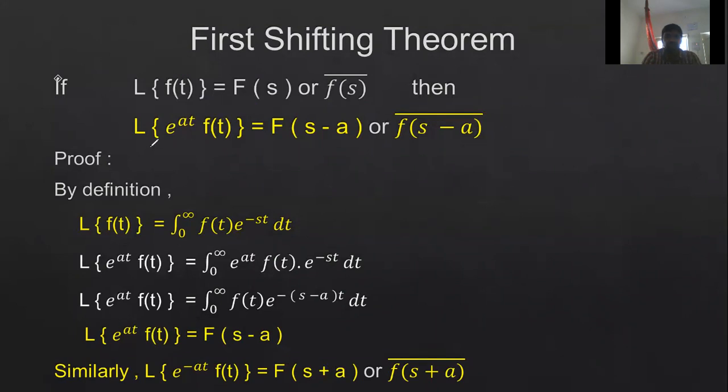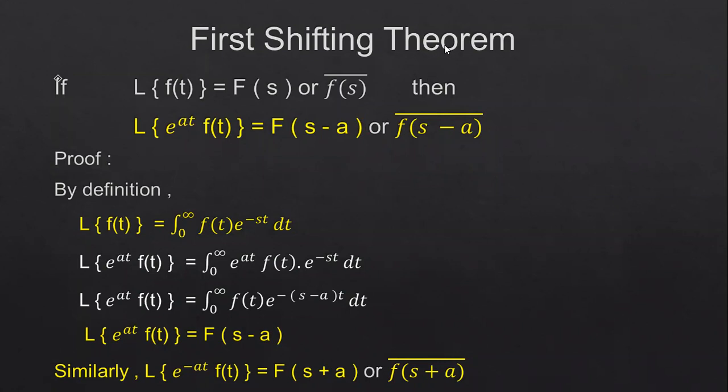Then, if you have a Laplace transform of this type, that is Laplace transform of e power at into f of t, where f of t is multiplied by e power at, then Laplace transform of e power at into f of t can be written as F of s minus a. That is, wherever you have the s term, it is shifted by s minus a, because you have an exponential function of the form e power at. Now we will see the proof of this theorem.